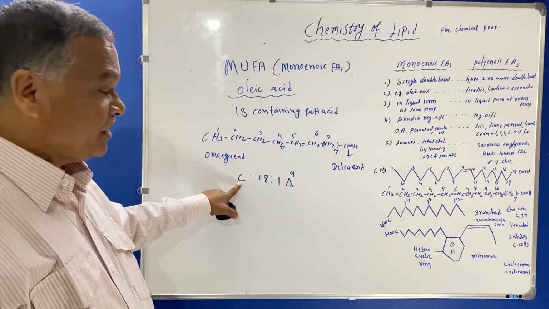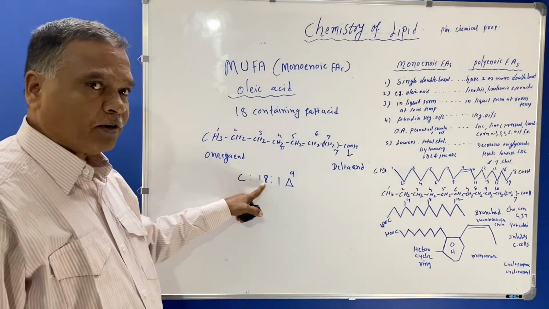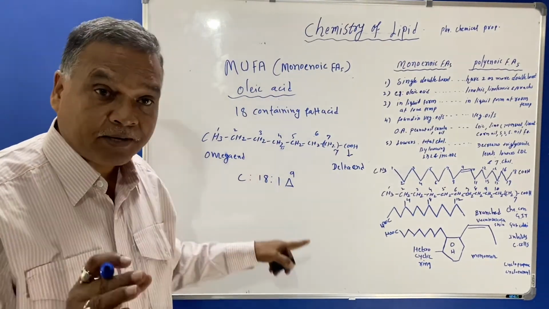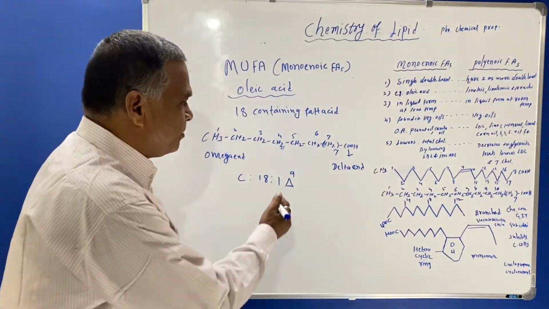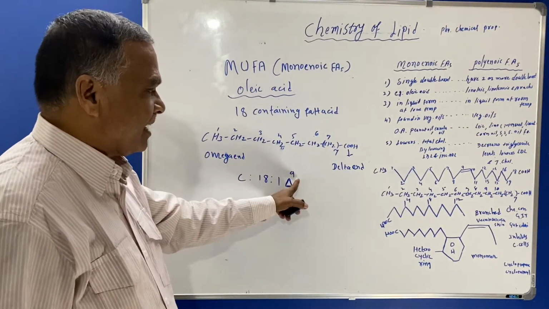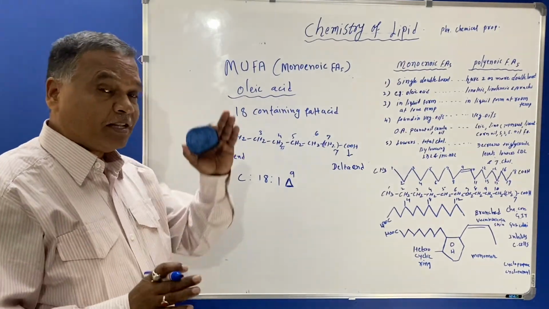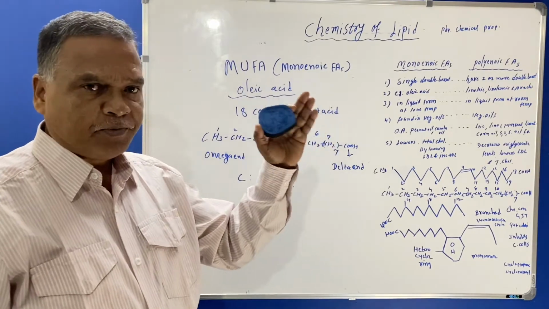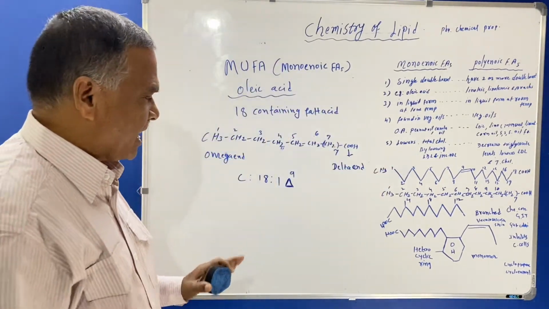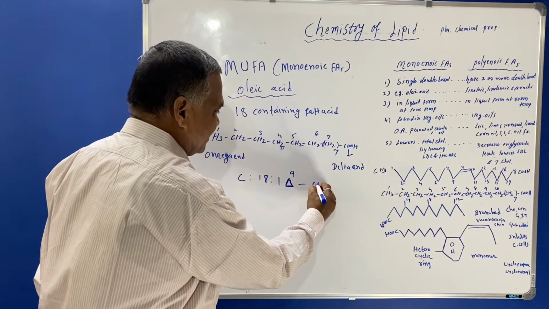C is carbon, 18 is the total number of carbons, 1 is the presence of a double bond, that will be at delta 9. At carbon atom 9 there will be a double bond, meaning the double bond will be present between the 9th and 10th carbon atoms, and this is the C system.